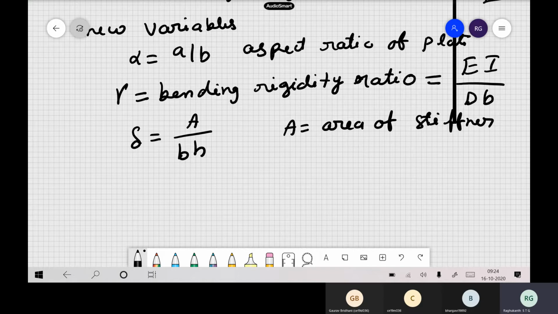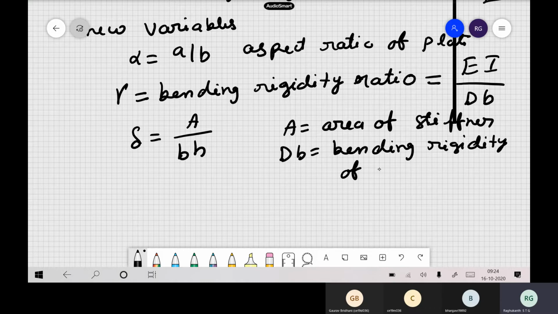D is the bending rigidity of the plate. These are just some non-dimensional terms to write the equations nicely.